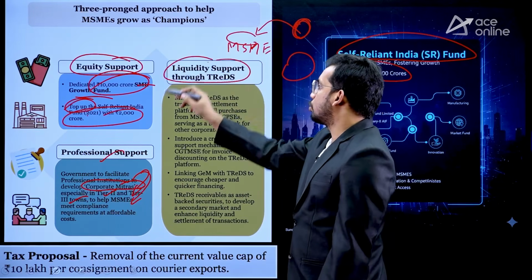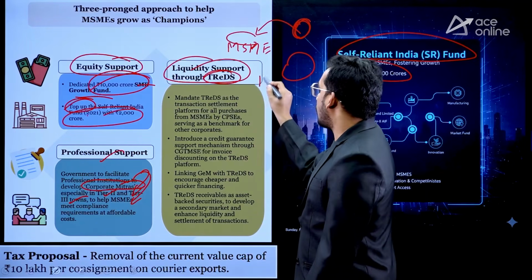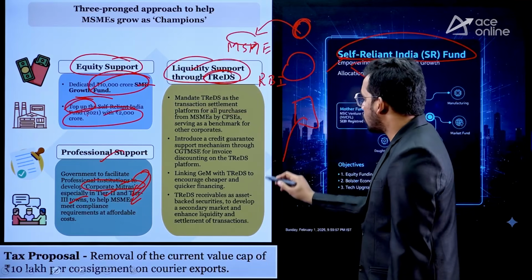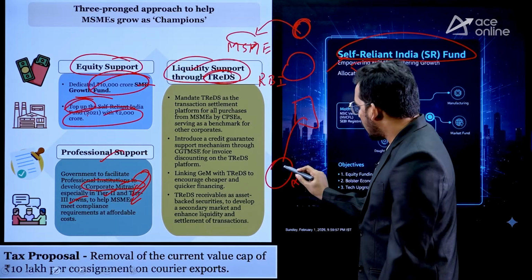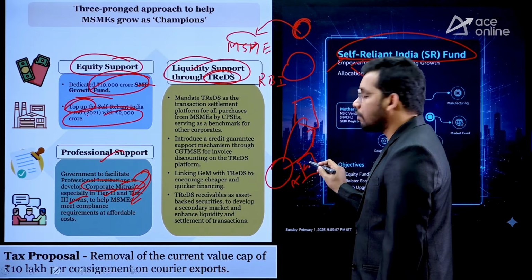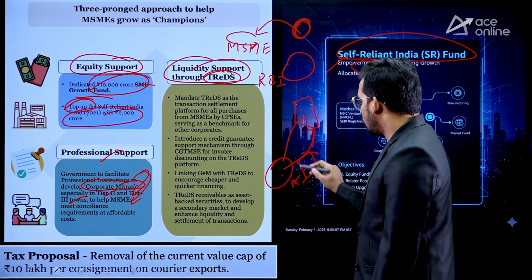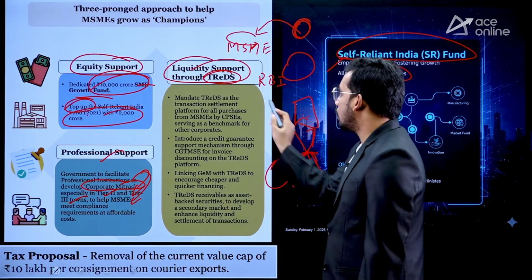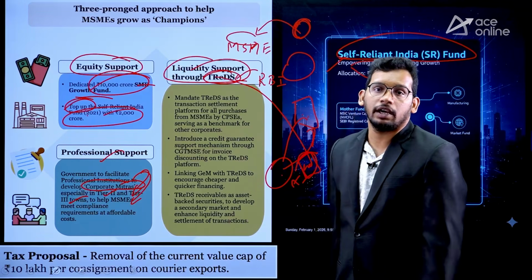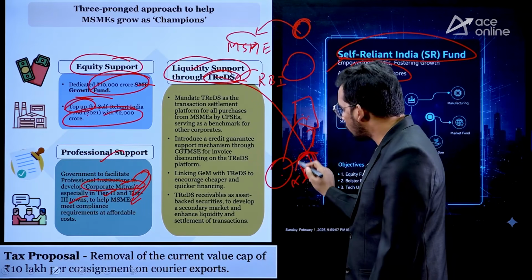Similarly, liquidity support through TREDS platform. See, TREDS is a platform of RBI. Let's say an MSME has sold goods to A, and rather than taking money directly, they will take a promissory note worth that money. Let's say this 100 crore needs to be given to this MSME. So they will have a paper, and this paper can be put in the TREDS platform of RBI, and they can take the monetary support, loan support from banks, because they already have the value.